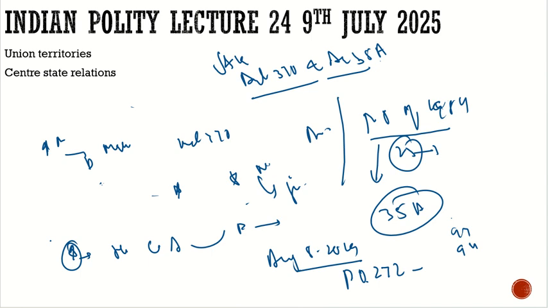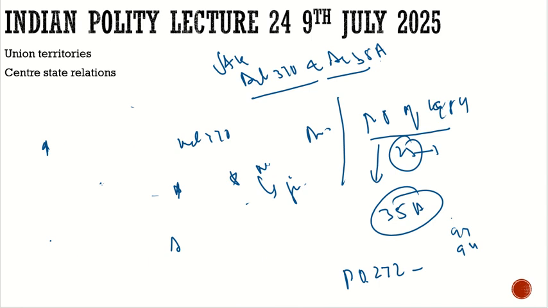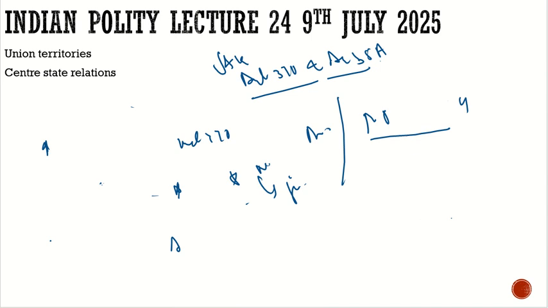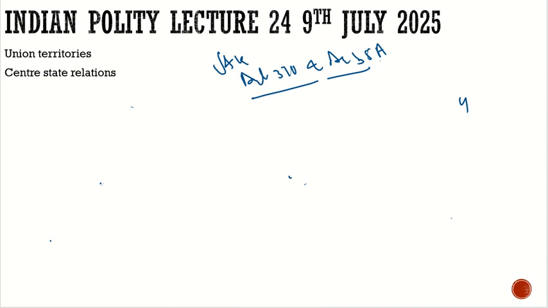So how was this to be done? How should Article 370 cease to exist? What was the criteria, which we discussed? It is the Constituent Assembly of Jammu and Kashmir that will ask for it. The Constituent Assembly of J&K will request the President, and then the President will give the order that from today Article 370 ceases to exist.